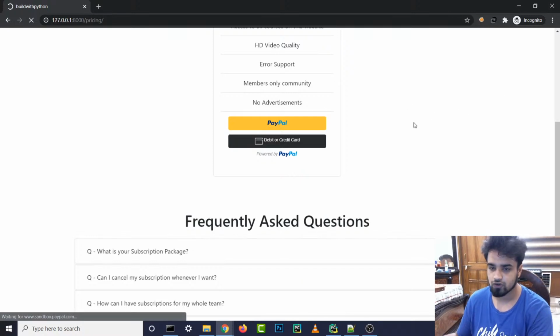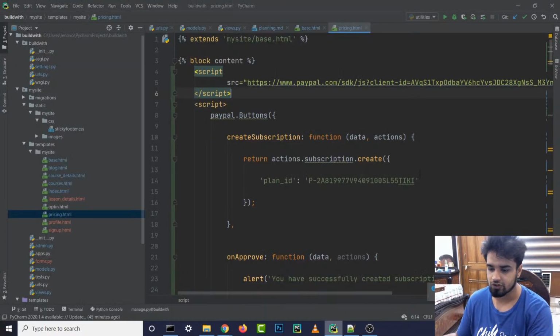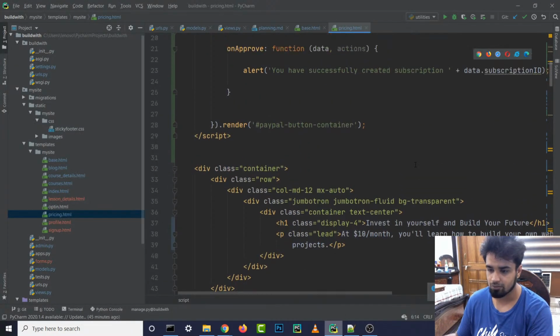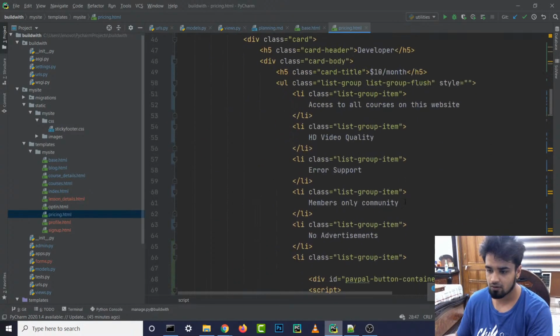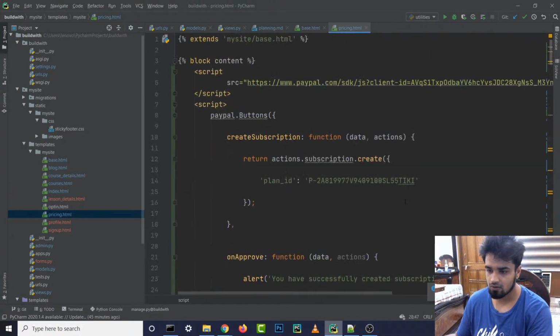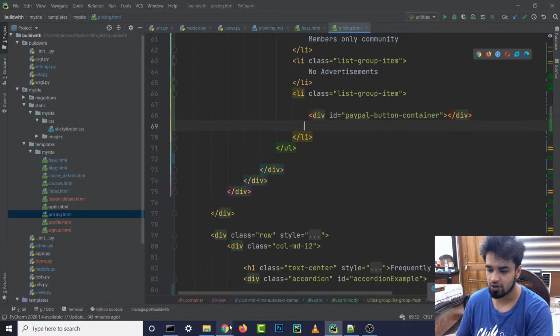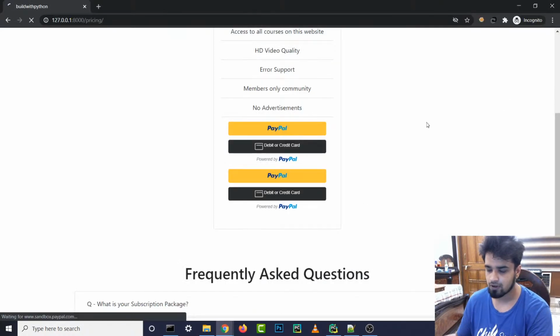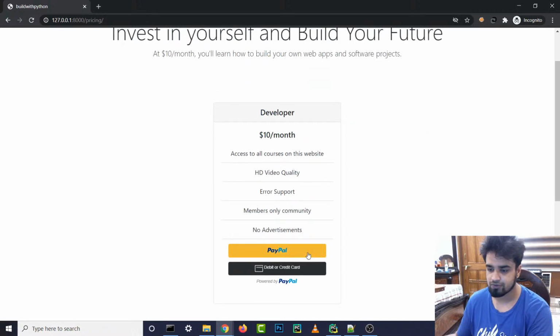So let's reload this, and it's showing it twice. Did we not cut and paste? What's happening? Button container. Oh, are we copying and pasting it twice? So let's remove that one and add it over here. All right, so now let's give it a shot again.